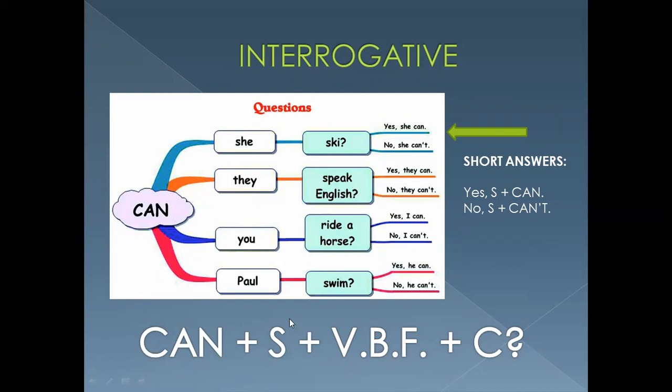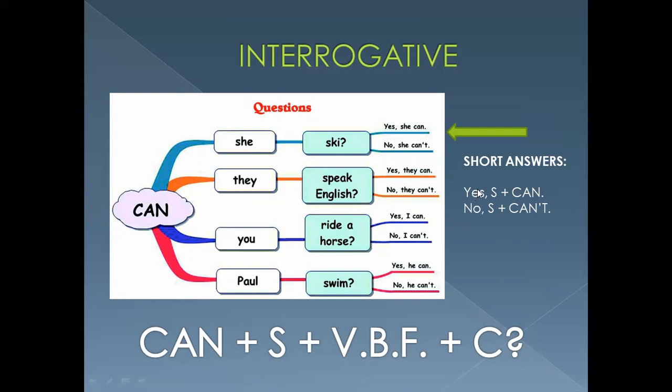So we will have a general structure. Empezamos con can. Then we have the subject, the verb in base form. Nuevamente nuestro verbo se mantiene en su forma base en las tres estructuras: afirmación, negación y pregunta, y el complemento. This that we have here, it's called short answers. Ya habíamos revisado las respuestas cortas. So we have a short answer with can too.